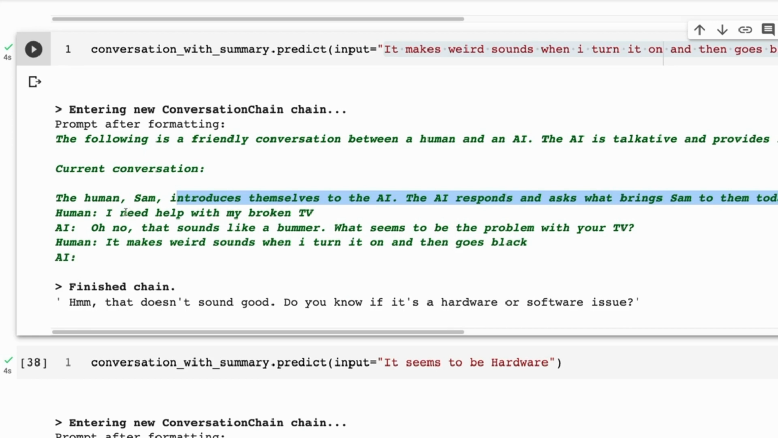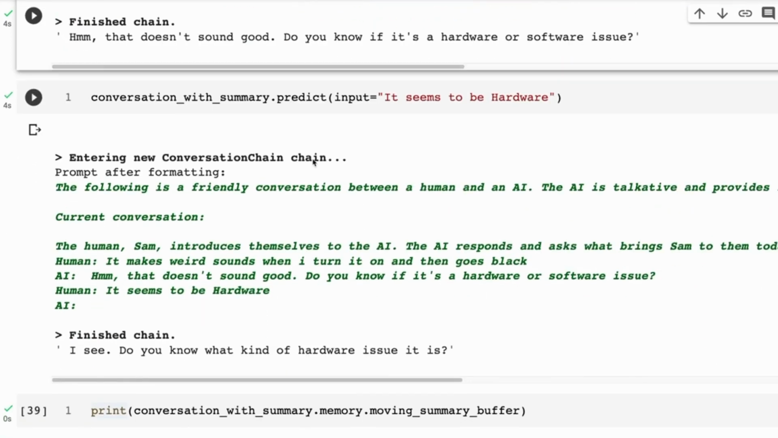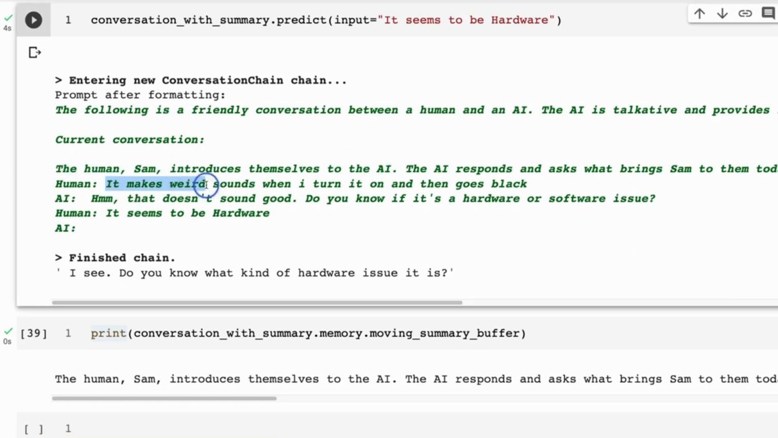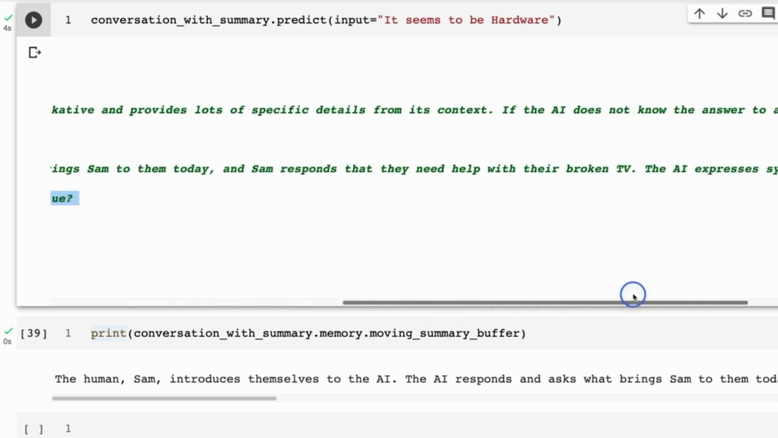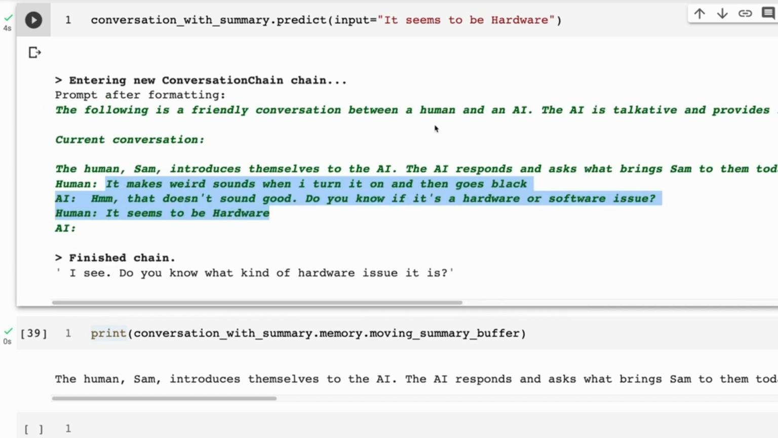And then it gives us the actual conversation for the last k number of steps, or the last number of tokens in this case. So you can see here that, okay, I've answered that. It doesn't sound good. Do you know if it's a hardware issue? I say it seems to be a hardware issue. And sure enough, now the summary is updated as well, right? So we've lost one step in the conversation, but we've updated the summary to include that. The AI expresses sympathy and asks what the problem is in there. So this is kind of like giving you a little bit of the best of both worlds.